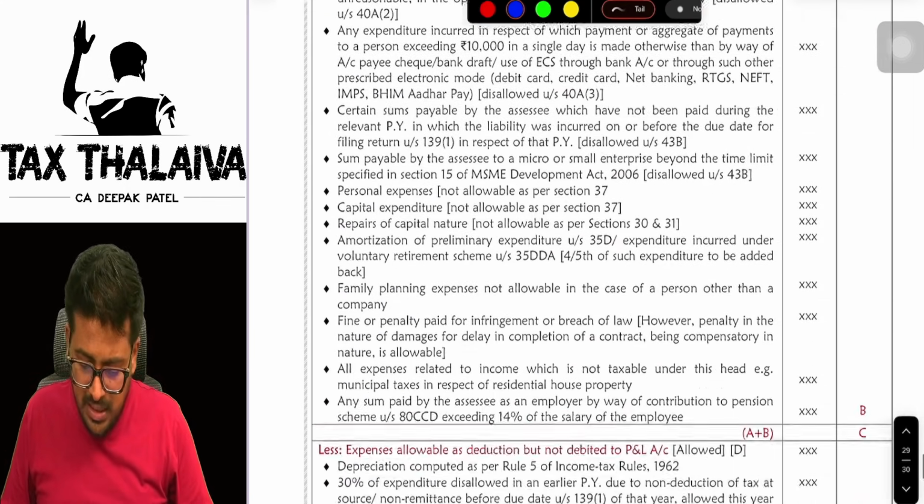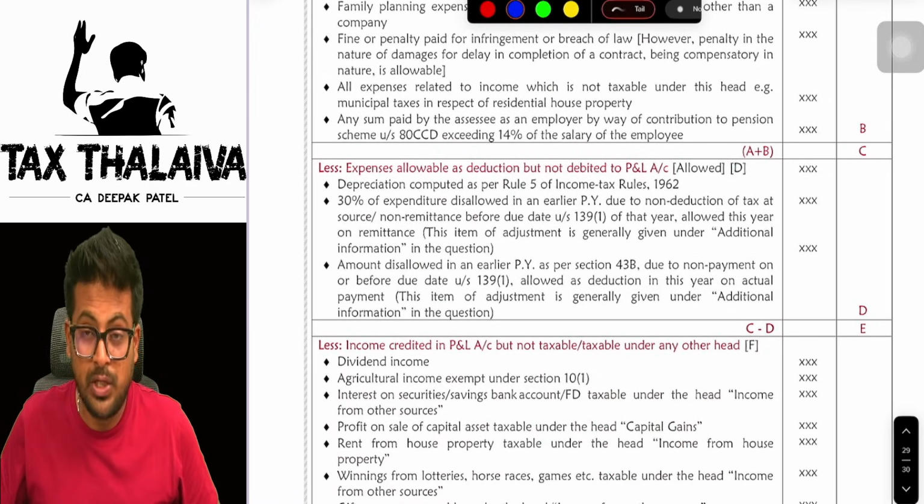So this ends our discussion on PGBP, boss. Thank you so much.